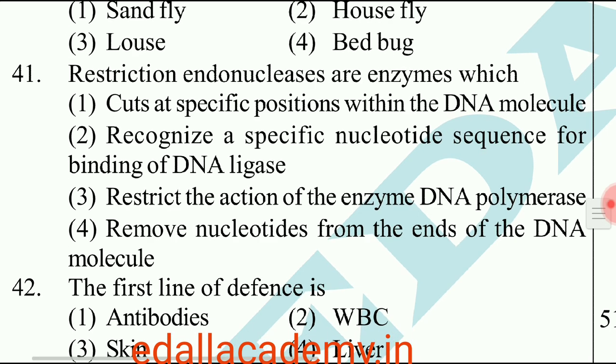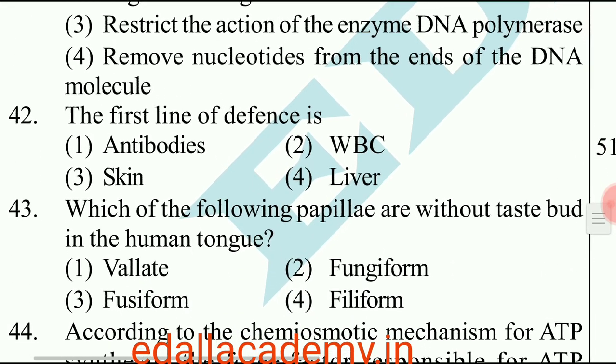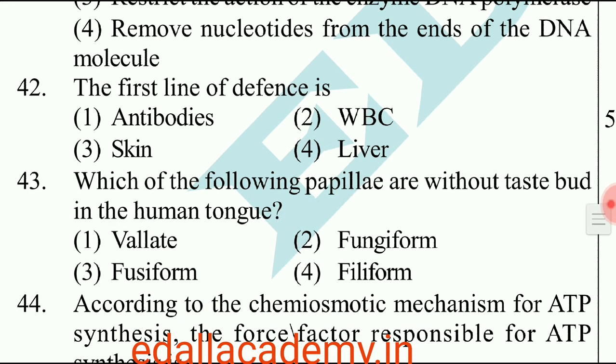Question number 41. Restriction endonucleases are enzymes which are used in the field of recombinant DNA technology to cut the DNA into fragments. So the answer is cuts at a specific position within the DNA molecule. Option 1. Question number 42. The first line of defense is skin, which acts as a first line defense barrier. So the correct option is 3.